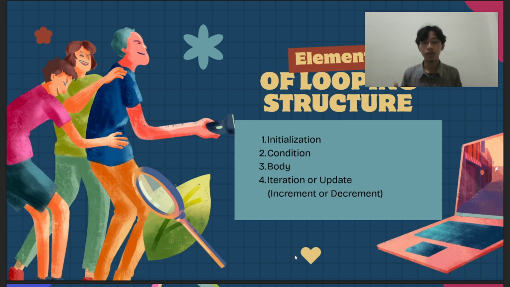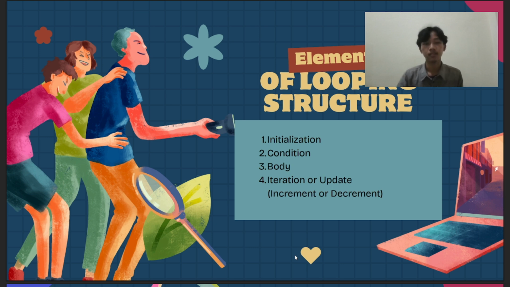This is the block of code that runs repeatedly. Number four, iteration or update. This updates the control variable so the loop can eventually stop. If one of these elements is missing or incorrect, the loop may not work properly or may even run forever.